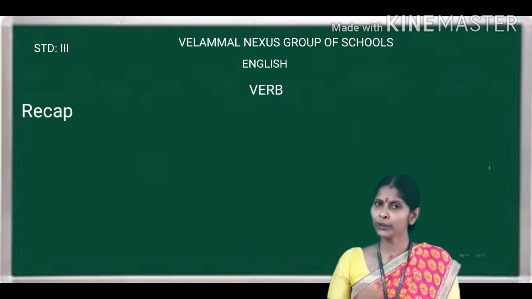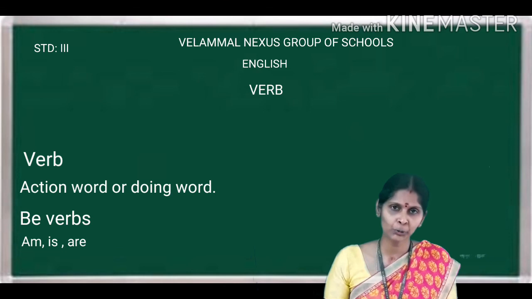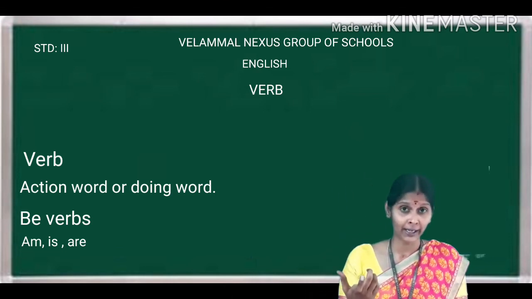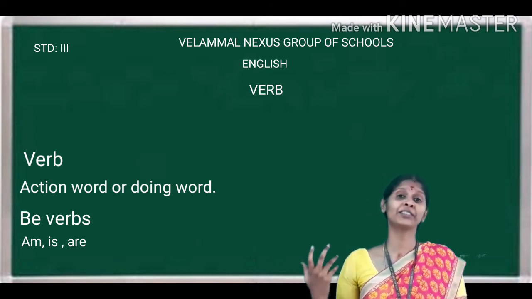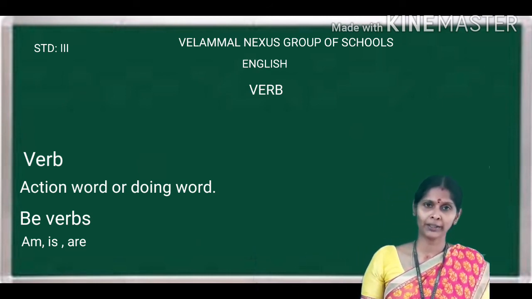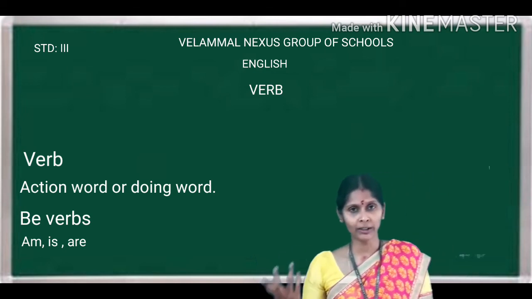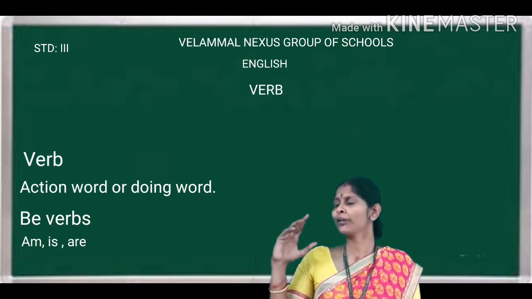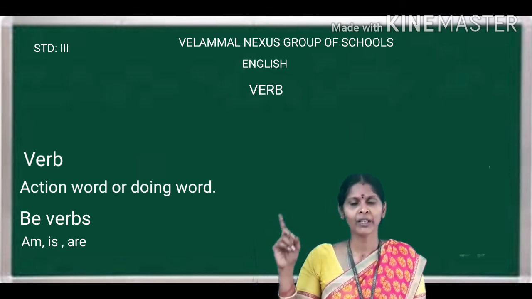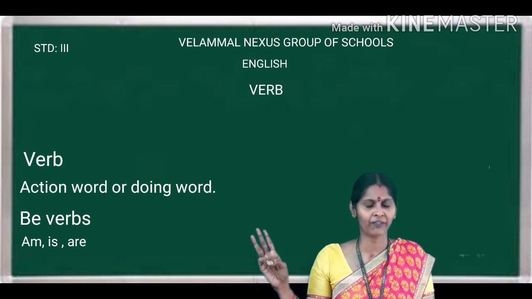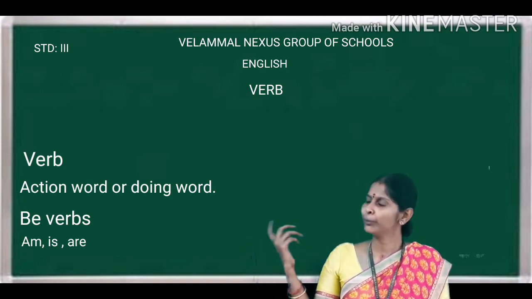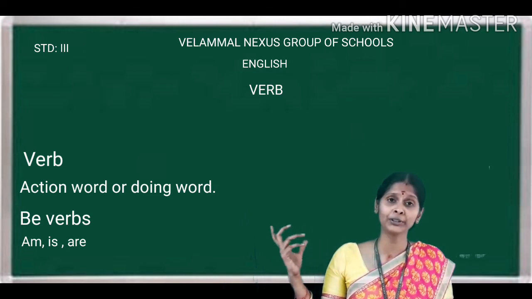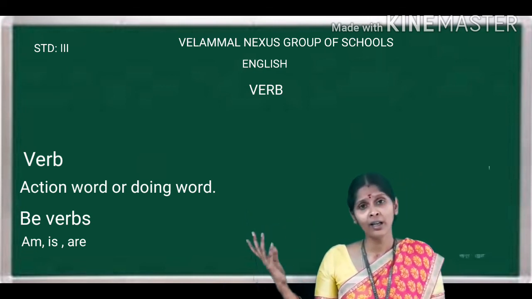What is a verb? A verb is an action word or doing word. A word used to describe an action or a state of being is called a verb. It is what the subject performs. Right, children? Now, what are be verbs? Am, is, are. Be verbs are used as main verbs or helping verbs.